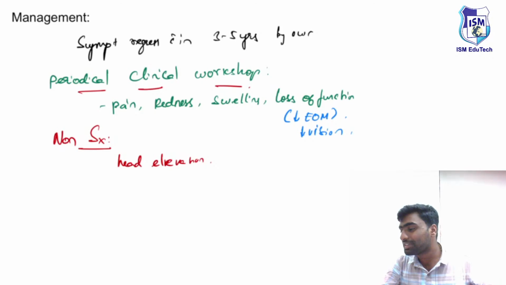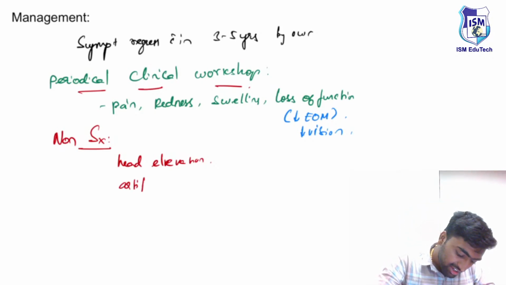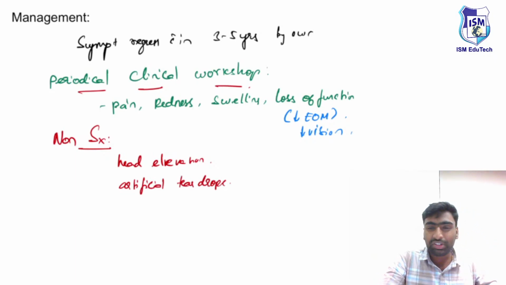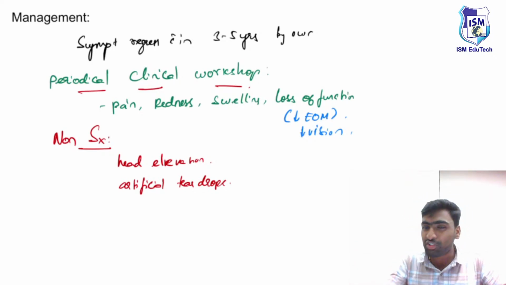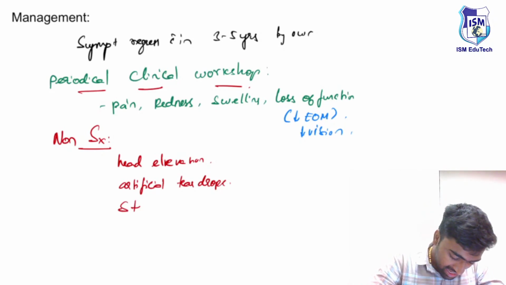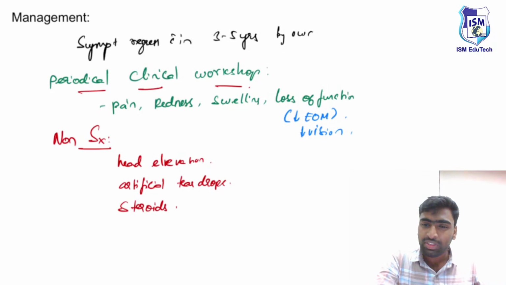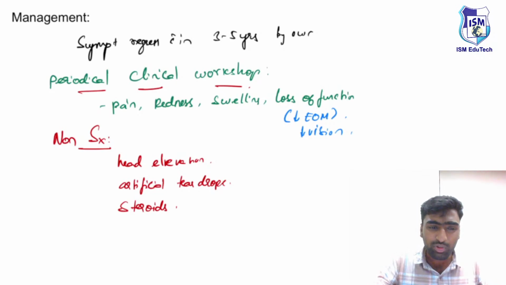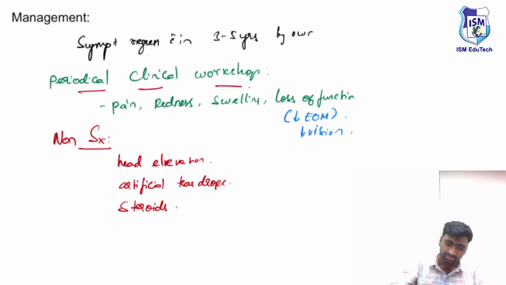So we can tell them to use artificial teardrops. And we know there is inflammation going on, so for inflammation, of course we can use our favorite friend, which is the steroid. So we can use steroids as a non-surgical management. With this, mostly it will subside. But in a few cases, we need to do some urgent intervention.